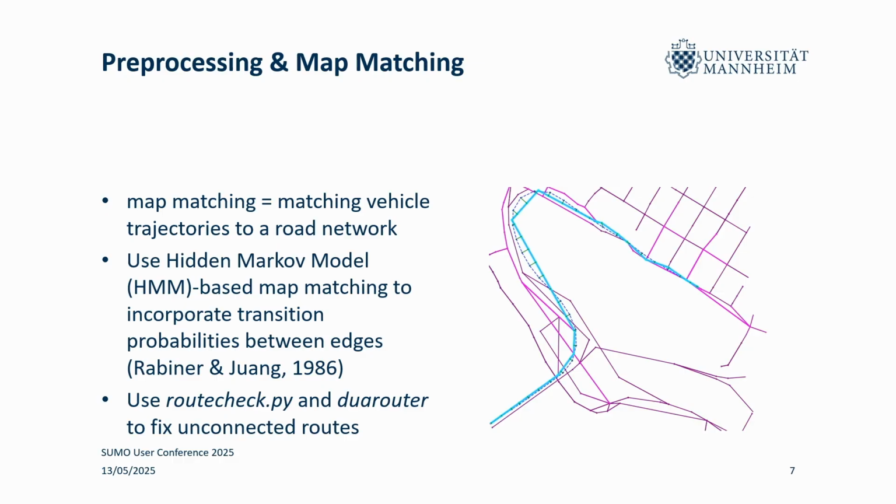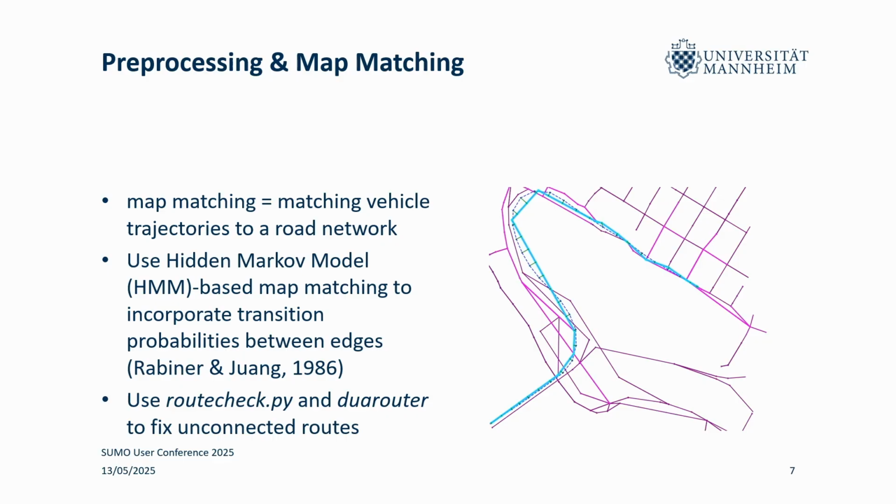Hidden Markov models are a concept from statistics, I would say, and they can be used to map generative sequences. And in our case, these sequences are SUMO edges. And the trick here is that they allow us to incorporate transition probabilities. So we can then incorporate the connectivity of the underlying graph. And in our case, this really improved the result quite a bit.